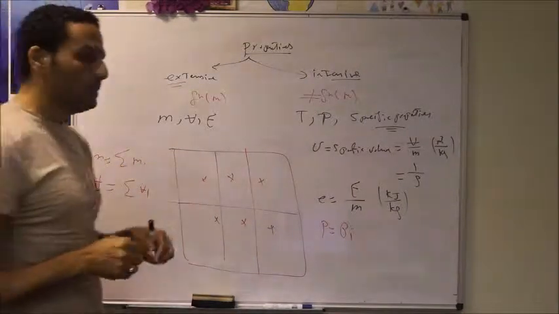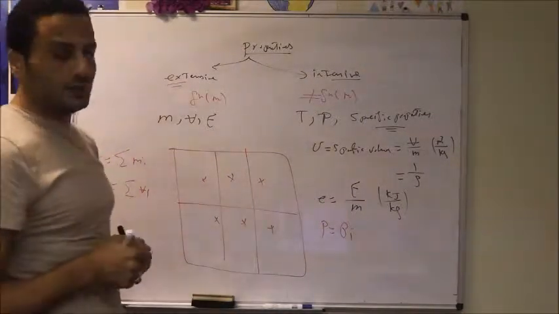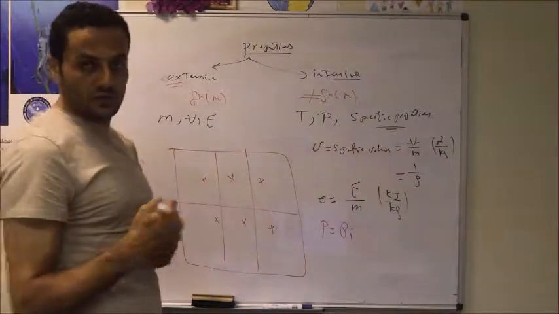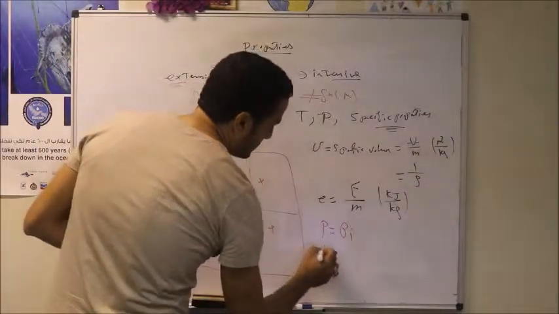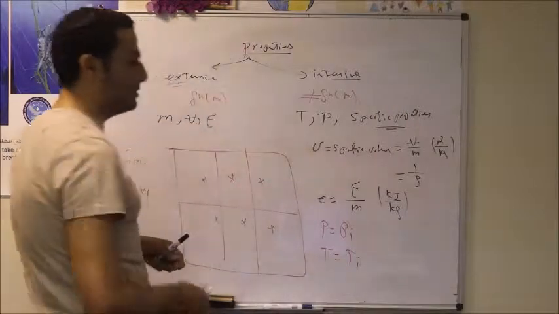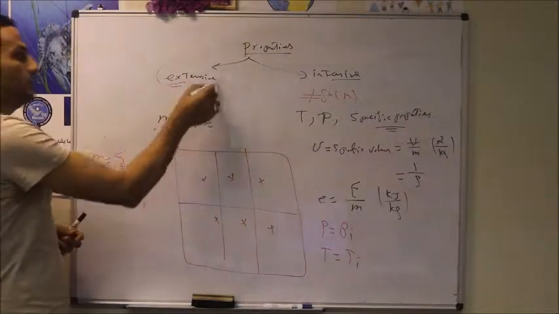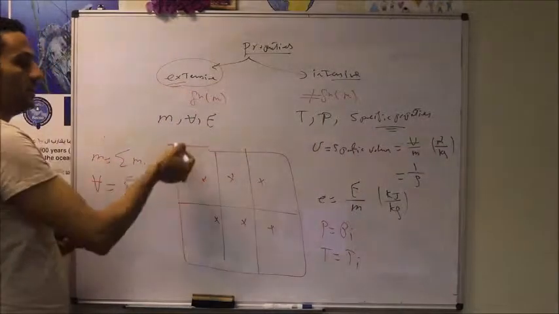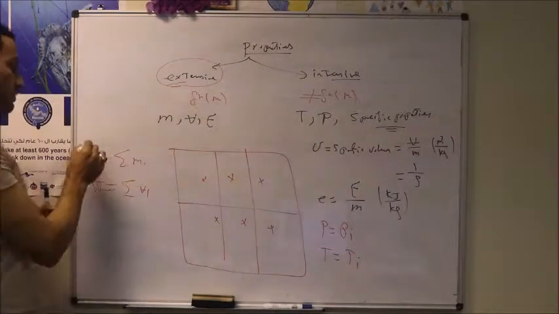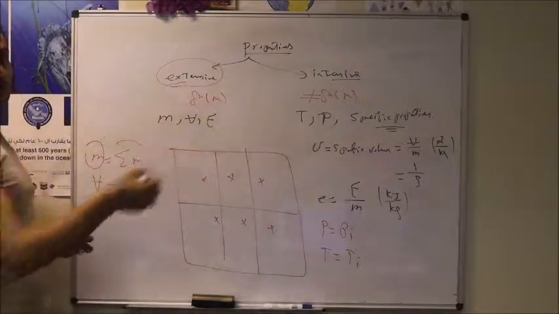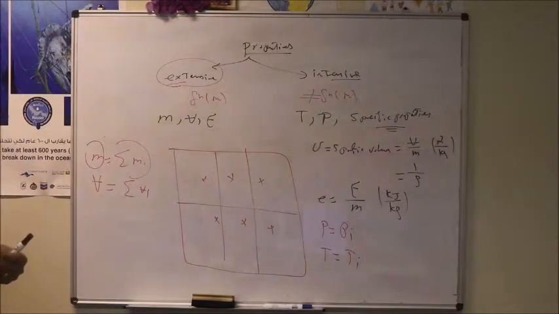No, pressure is equal only to the pressure of one subsystem, or equal to the average pressure of the system. And also like this, we can say the temperature equals the temperature of any of the subsystems. But in case of an extensive property, which depends on the volume or the mass of the system, the property should equal the summation of the property of all of the subsystems.